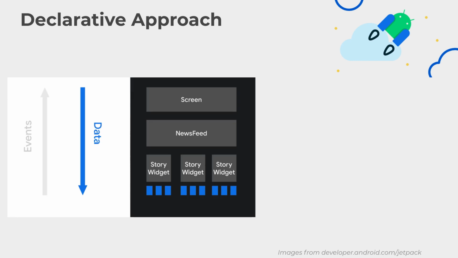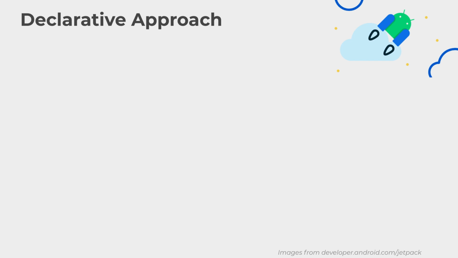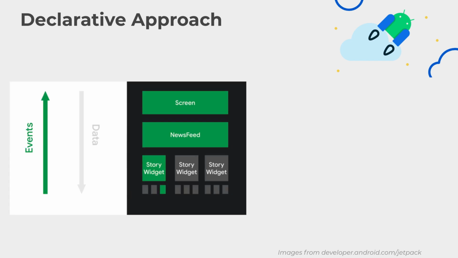Another main concept in the declarative approach is that data is passed down. What does that mean? Well, in other words, we pass data into our main composable, and then the other inner composable functions, in return, will react to it, which means they will update and describe the user interface as they see fit. So now we have smaller composable functions that are waiting for or receiving data and being reactive as they get that data. That's really, really powerful. And on the other side too, what happens is that events go up.